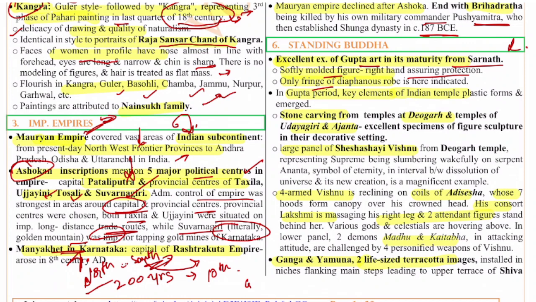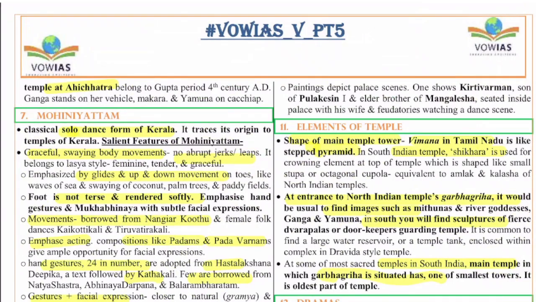So if you see, in the Gupta period especially, the key elements of Indian temples, the plastic forms and others emerged. The stone carvings from the temple of Deogarh, the Udayagiri and Ajanta caves had excellent specimens of figure sculptures. The large panel of Sheshashayi Vishnu from the Deogarh temple, right? The Ganga and Yamuna, the two lifelike terracotta images installed in niches flanking the main steps leading to the upper terrace of the Shiva temple in Ahichchhatra, also belong to this Gupta period.